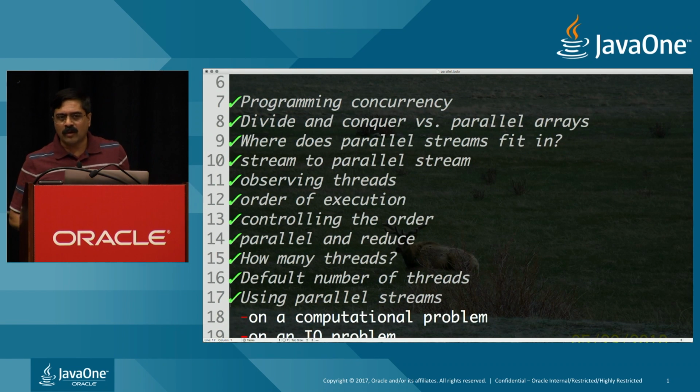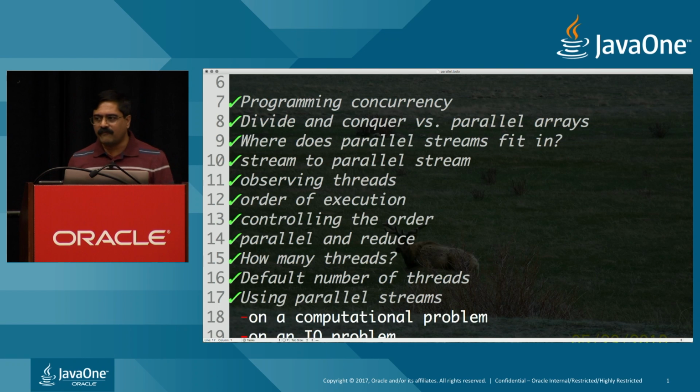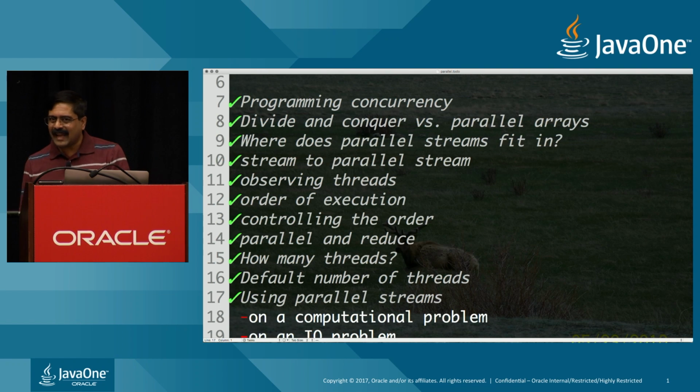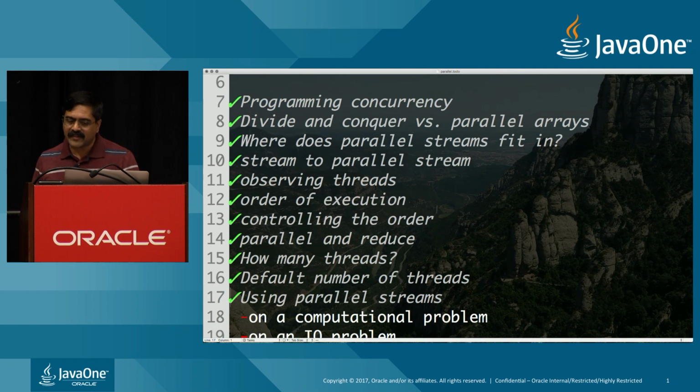So when you're doing parallel streams, you have to be very careful. They didn't select the number of cores equal to number of threads by default arbitrarily. They are very, very clever. They said, if anything were to go wrong, they want you to take the blame, not them, right? Which is only what I would do if I was designing libraries. I don't want to be blamed for decisions I make. I want to be very safe in decisions I make. So the safest decision I can make is to give you as many threads as the number of cores. But that begs the question, why in the world is that safe?